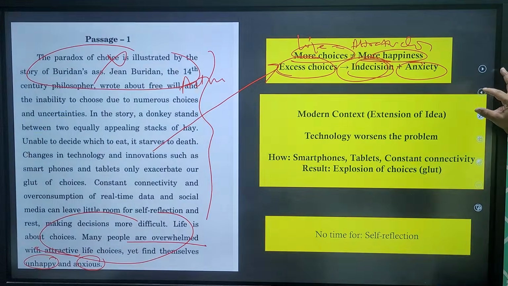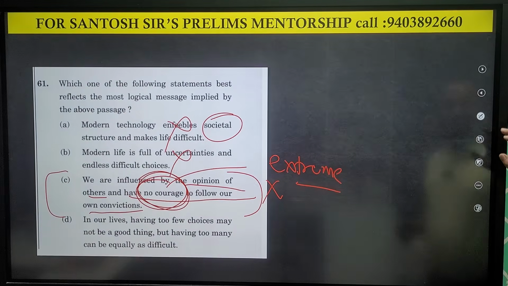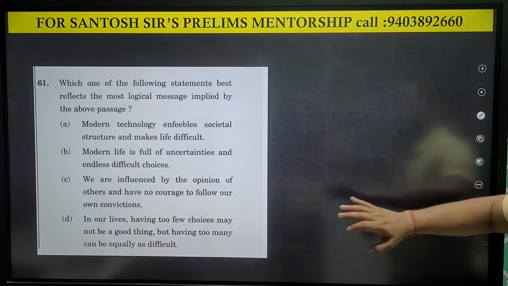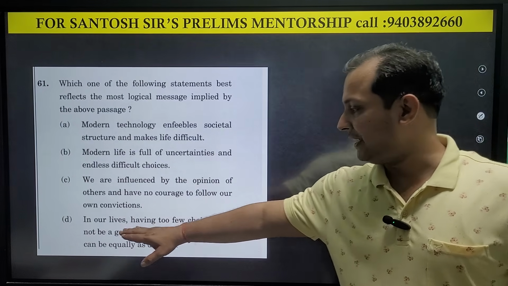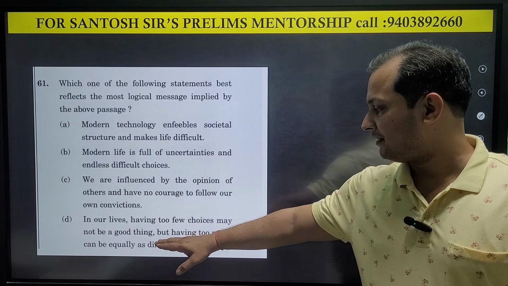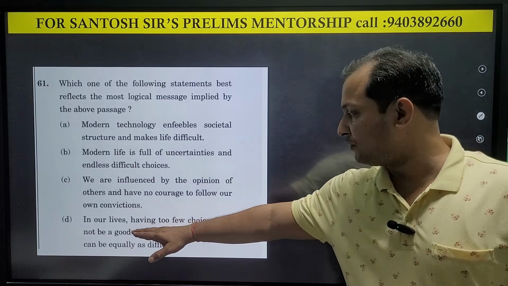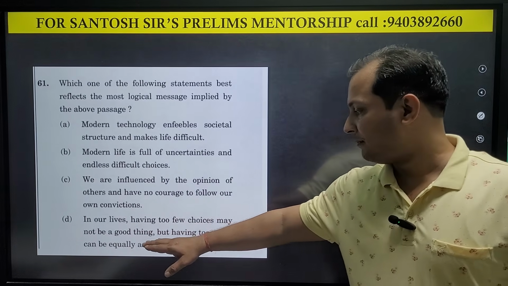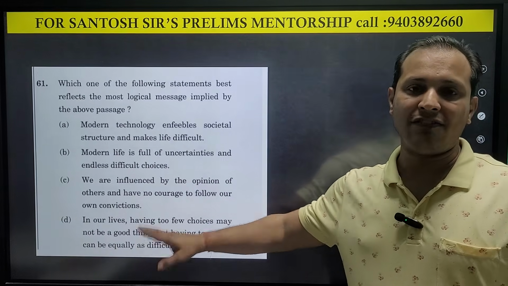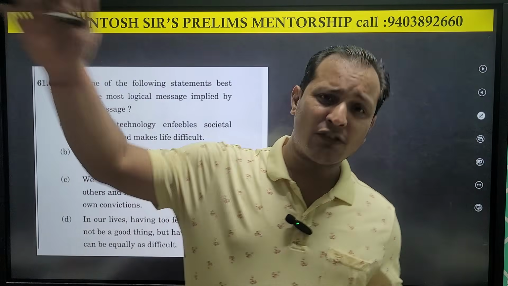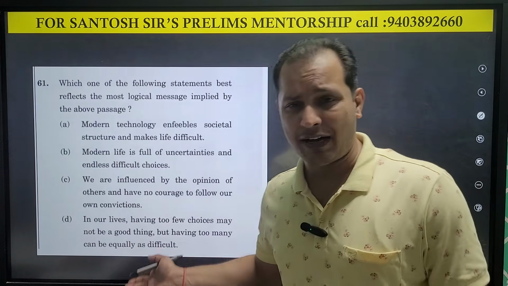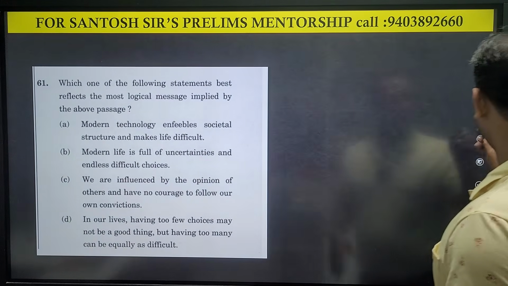So now you see the answer. Everyone can answer this question now. What is the answer to this question, guys? The answer is option D: having too many choices can make our life difficult, but having too few choices may also not be a good idea. So too few choices is also bad and too many choices are also bad. This is what the passage says. Very balanced.